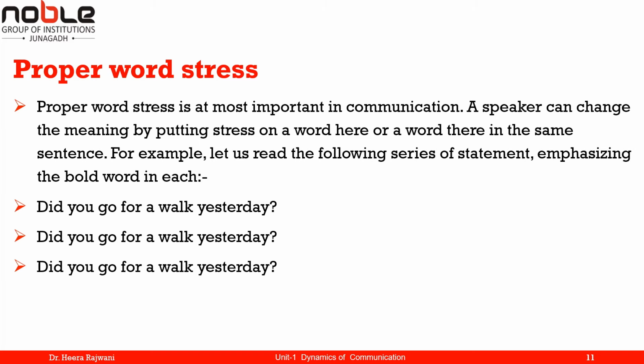Did you go for a walk yesterday? That is showing the activity of going. In the first one, did you go for a walk yesterday? That is, you went for a walk yesterday. That is the activity of going by you, not by me, not by any other person. Did you go for a walk yesterday?